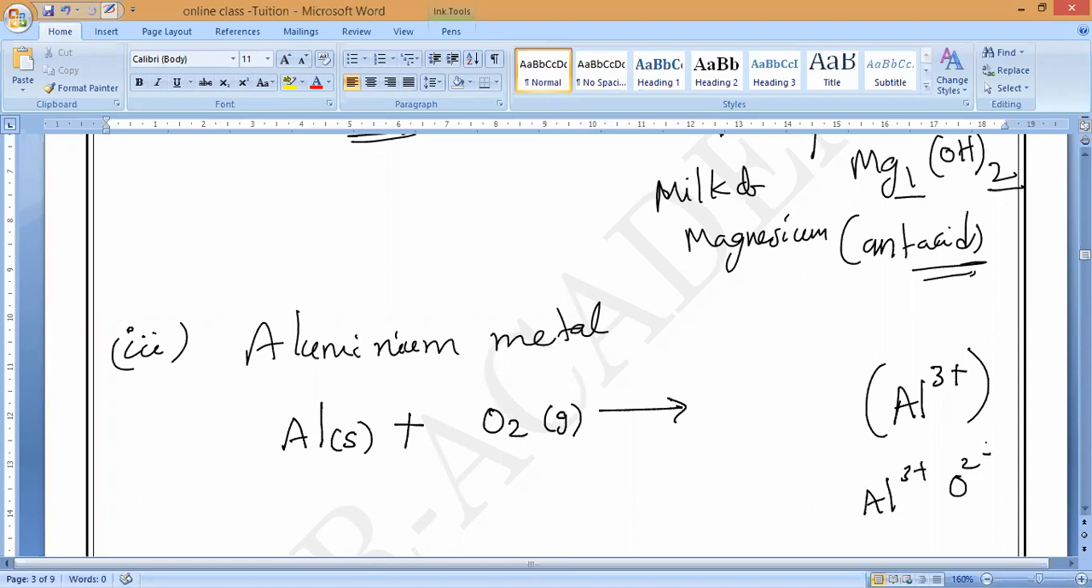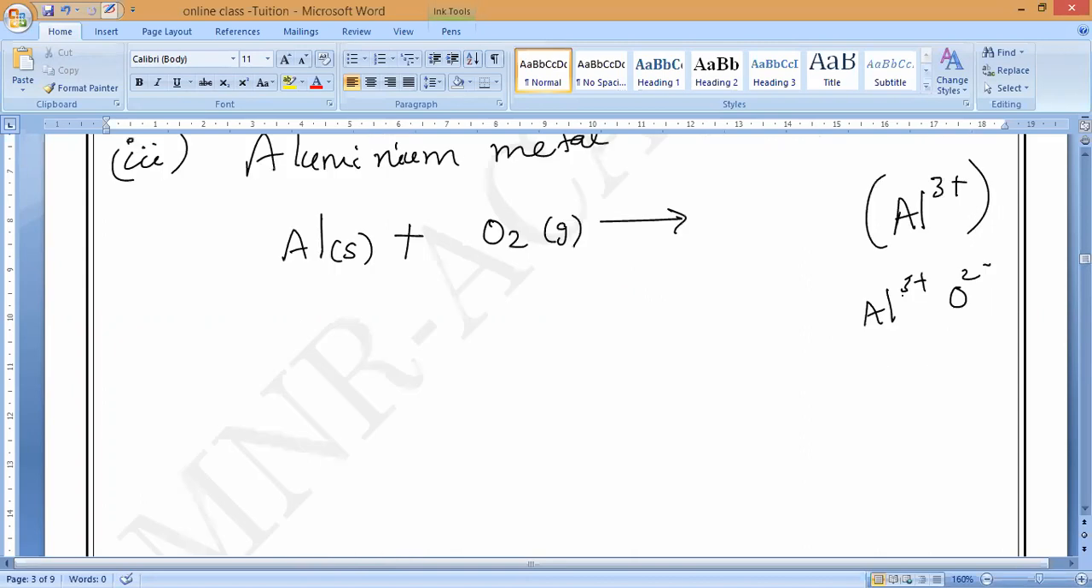Al2O3. Anybody having doubt? Now observe very carefully. Aluminium oxide: is this in solid state or gaseous state? Solid state. Metal oxides are solid state only. That is Al2O3, so aluminium plus oxygen.